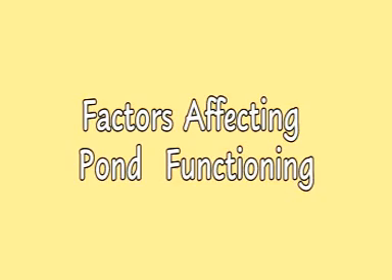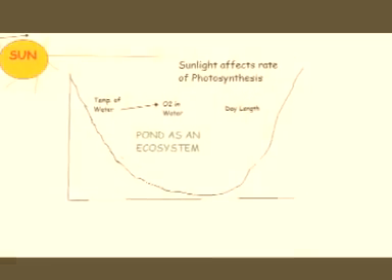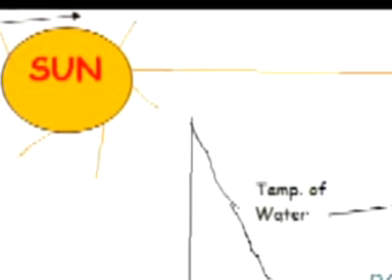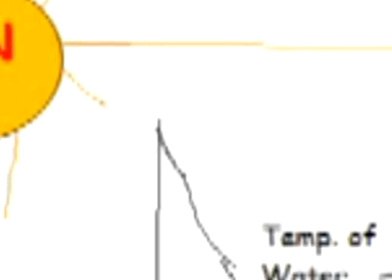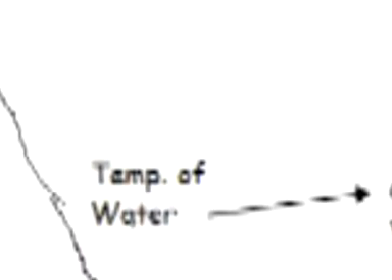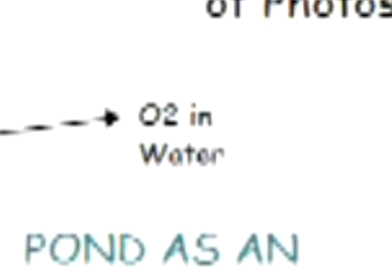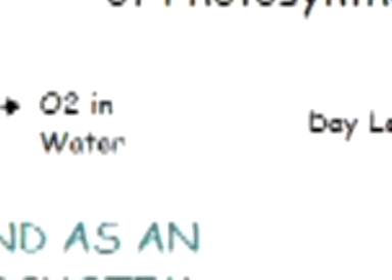Pond functioning is affected by a number of factors like solar energy, because solar energy is captured by green plants for photosynthesis. Second factor is temperature of water. Temperature of water directly affects oxygen solubility in water. Third, day length and climatic conditions.